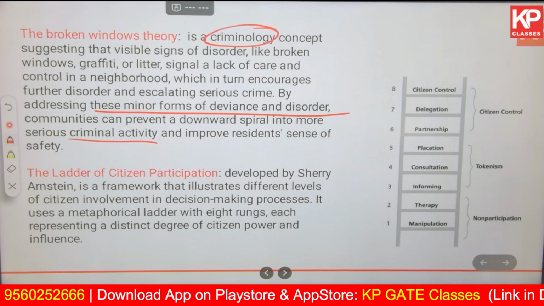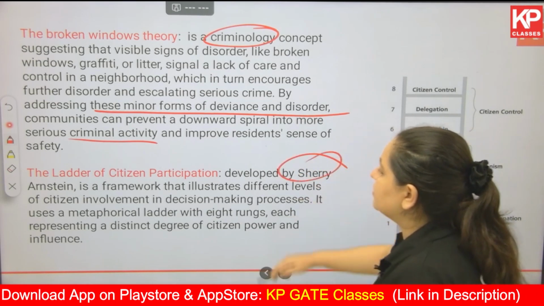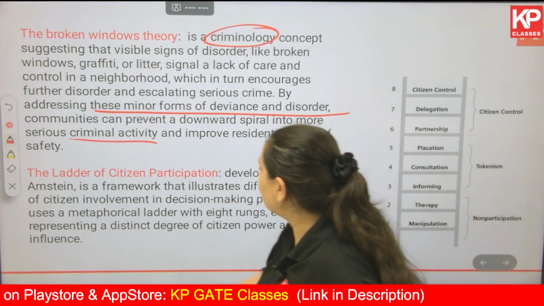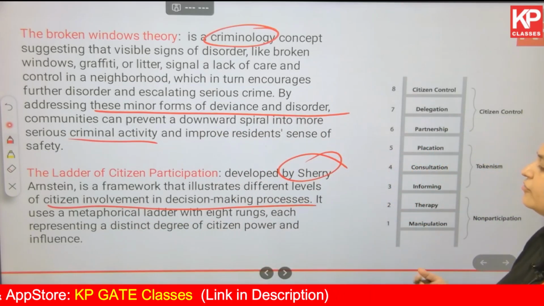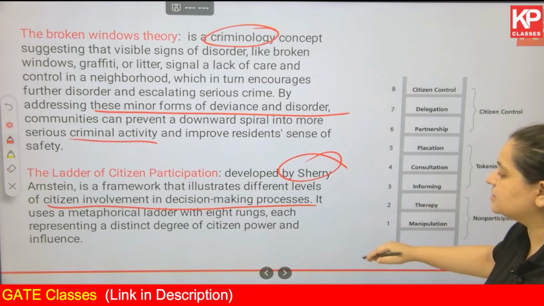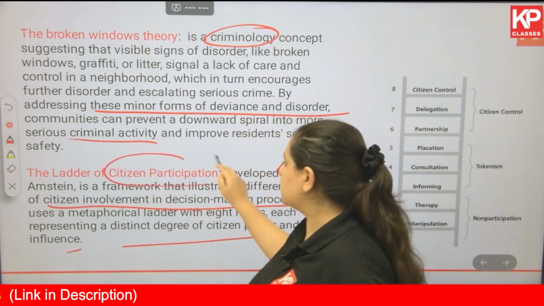Then the ladder of citizen participation, developed by Sherry Arnstein, is a framework that illustrates different levels of citizen involvement in decision-making processes. It uses a metaphorical ladder with 8 rungs, each representing a distinct degree of citizen power and influence. So, the ladder of citizen participation.